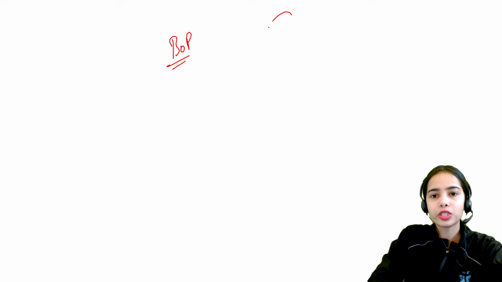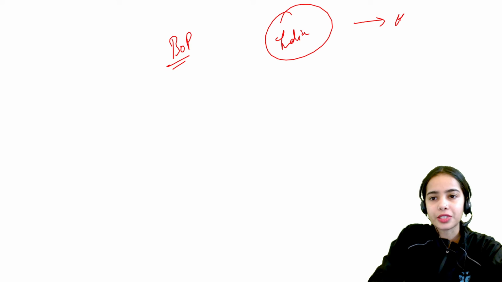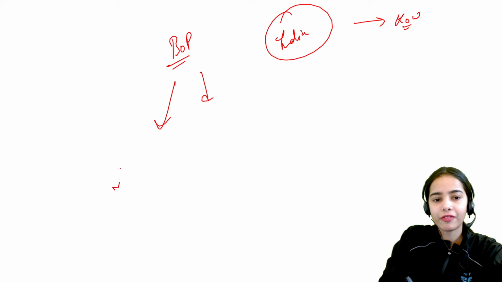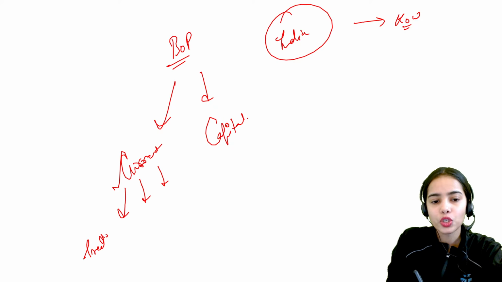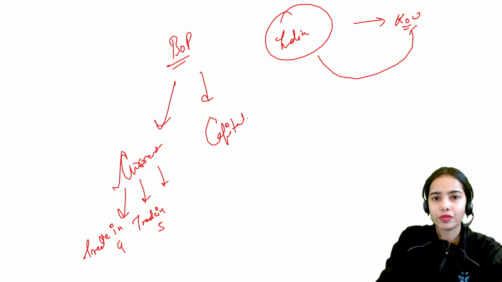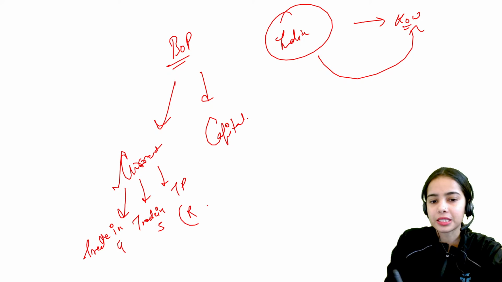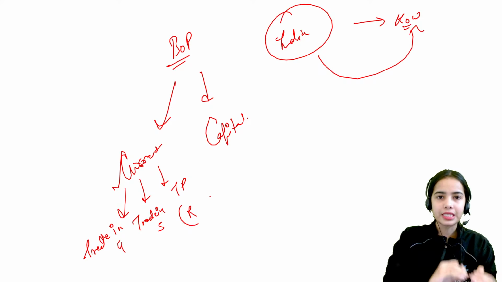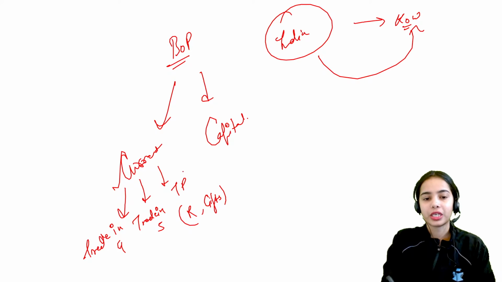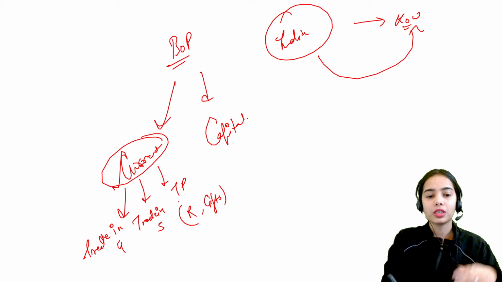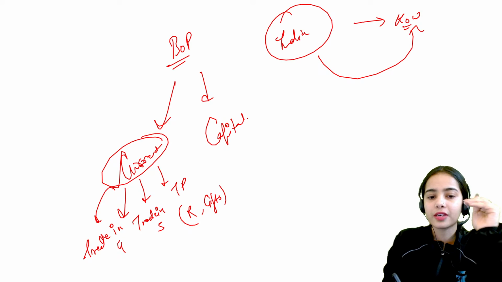So I hope you know that the balance of payment records all of the transactions of India with the rest of the world. In the balance of payment, we have the current account and the capital account. In the current account, we have trade in goods, all the trade in services between India and the rest of the world, and the transfer payments like the remittances coming from abroad or going from India to abroad. All the remittances and gifts come under transfer payment. So the current account includes trade in goods, trade in services, and transfer payment.